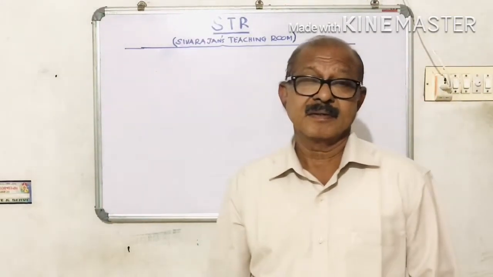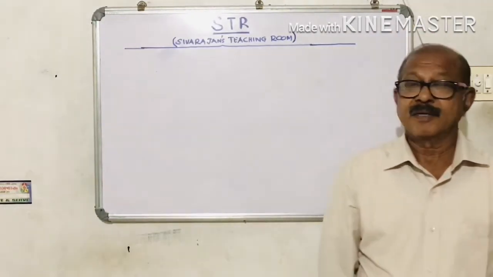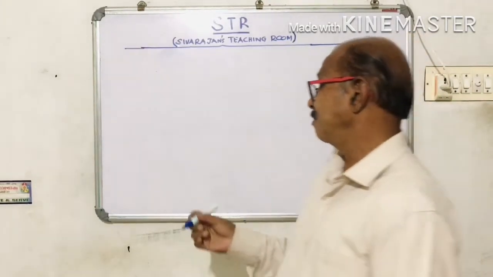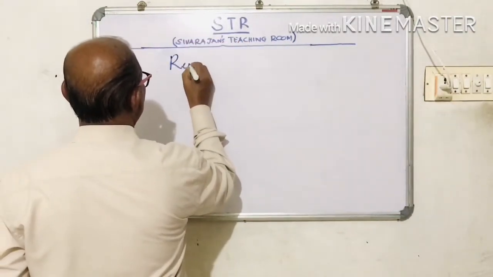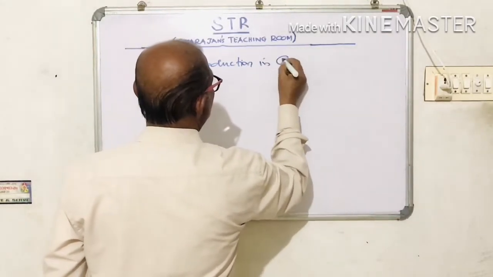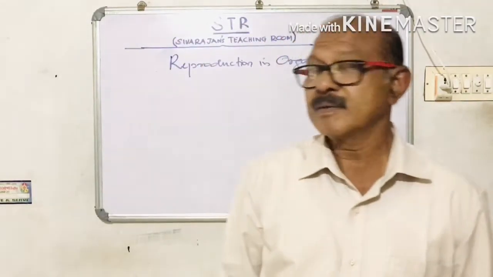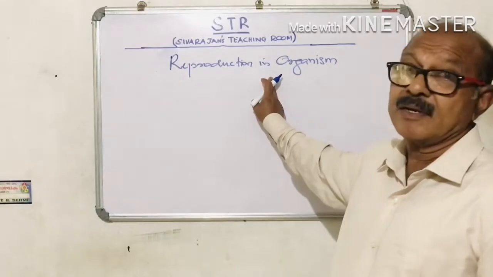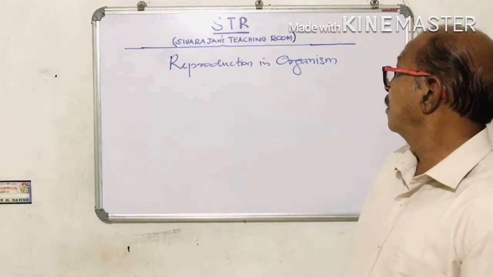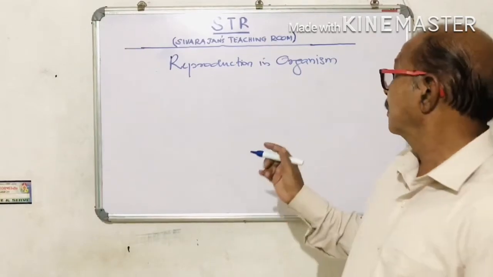Today we are having the botany classes for plus 2 students. The first chapter is reproduction in organisms. So we will be discussing the chapter reproduction in organisms. This is the first chapter in botany, and this is the first episode of the first chapter.